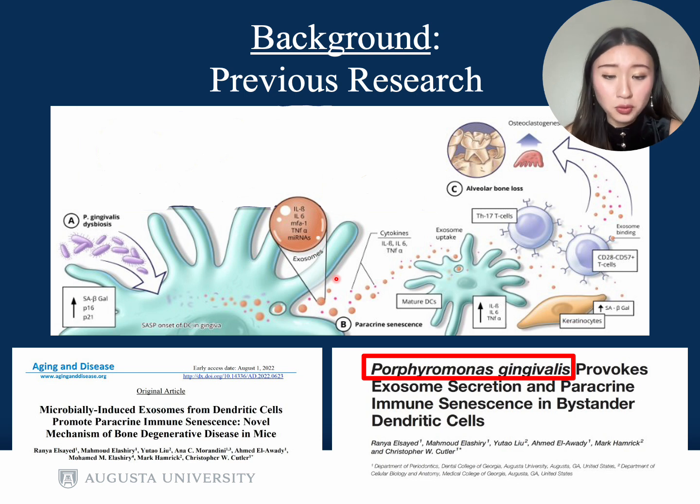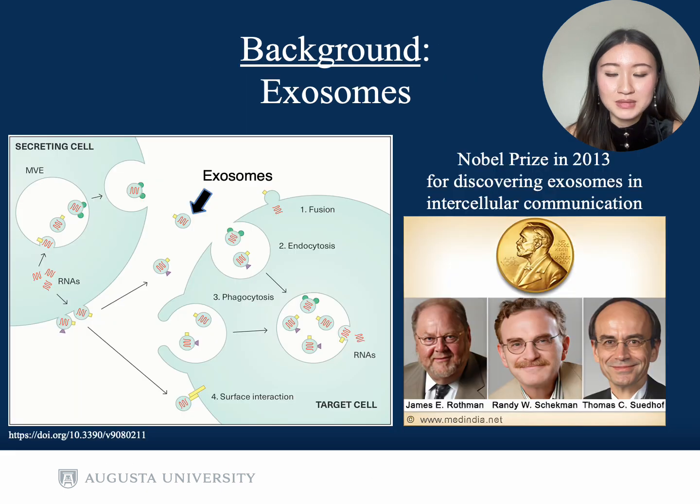Released exosomes are potent in their capacity to invade other bystander dendritic cells, eventually reducing antigen presentation to the adaptive immune system. This paracrine amplification of the SASP creates an inflammatory microenvironment that will eventually induce bone loss.